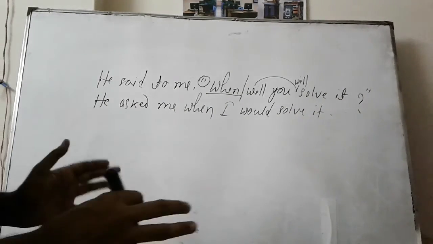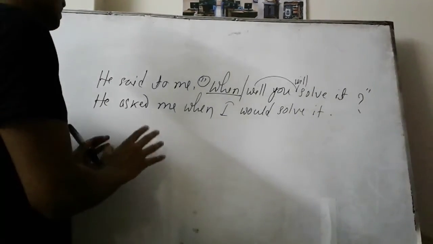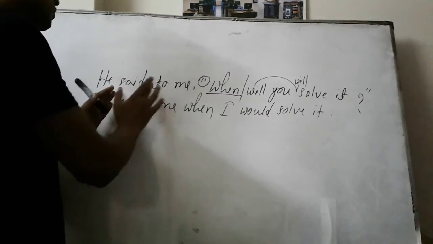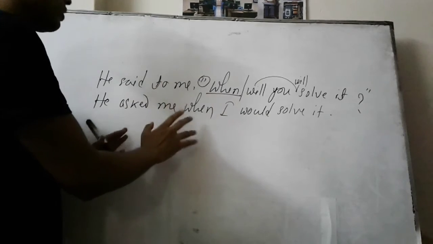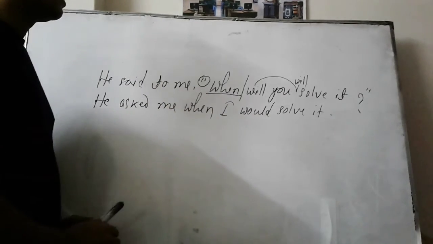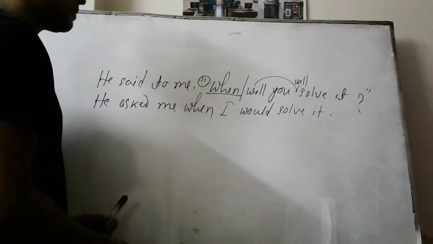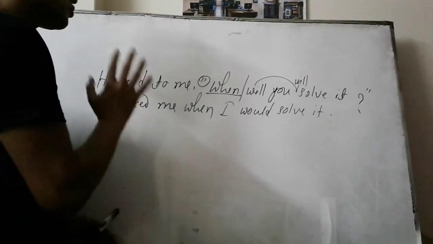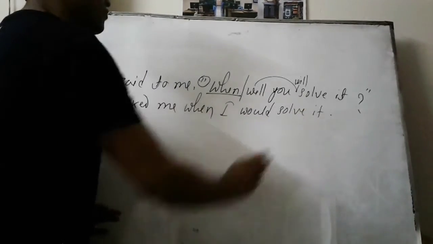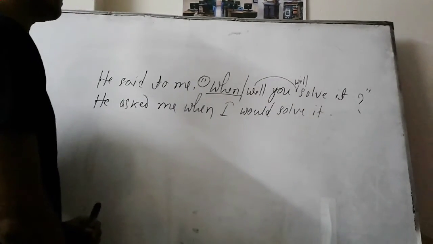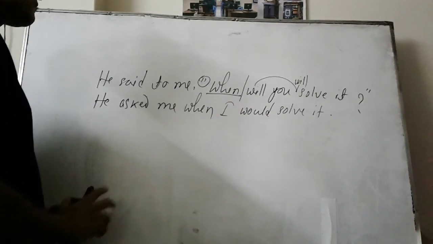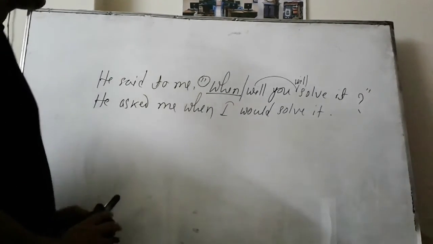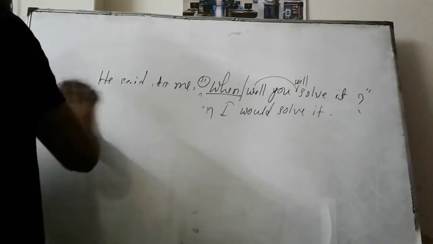So what have we learned yet? In the place of said or said to, we should put asked. Then in the place of the inverted comma, we have to put either if or a WH question if there is any. Then the sentence should be turned into assertive, and we should make it indirect according to the rules of assertive sentences and put a full stop at the very end. So that's all about interrogative sentences. If you follow these steps, you can solve interrogative sentences easily. Now we'll have a discussion on optative sentences.